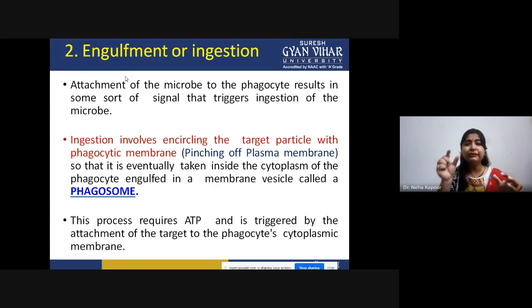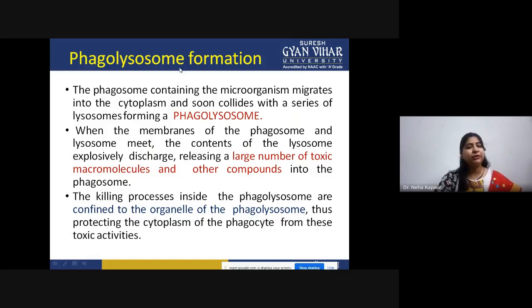Now that signal will basically contribute, and now you have to engulf the bacteria. So this ingestion is brought about by pinching of the plasma membrane and formation of the phagosome. However, this is an energy driven process because we require ATP for this. After that, phagolysosome formation happens, in which the phagosome will fuse with the lysosome and form the phagolysosome. When the membranes are fusing, there is explosive discharge because a large number of toxic macromolecules and other compounds enter the phagosome, and the complete killing inside the phagosome is